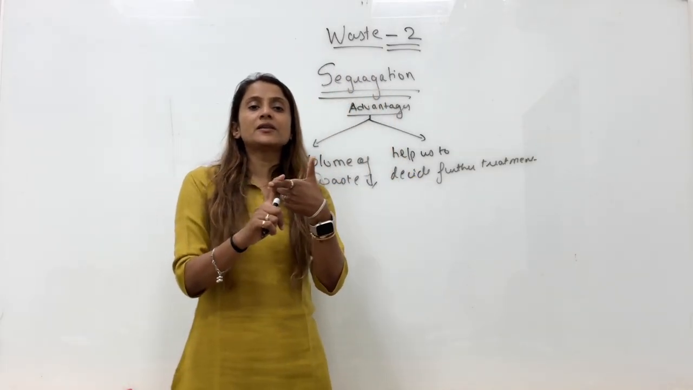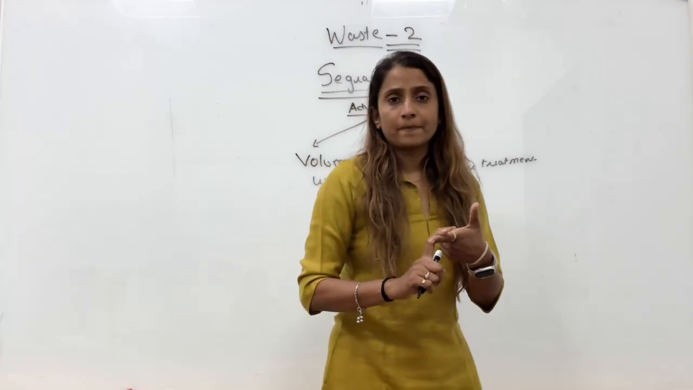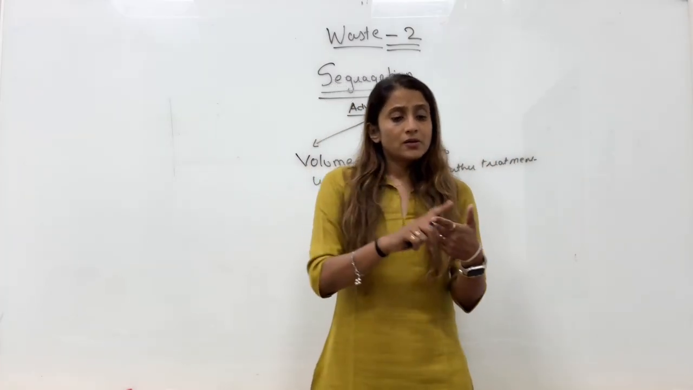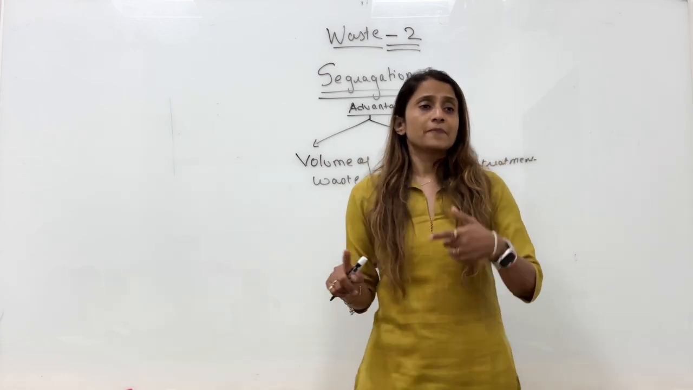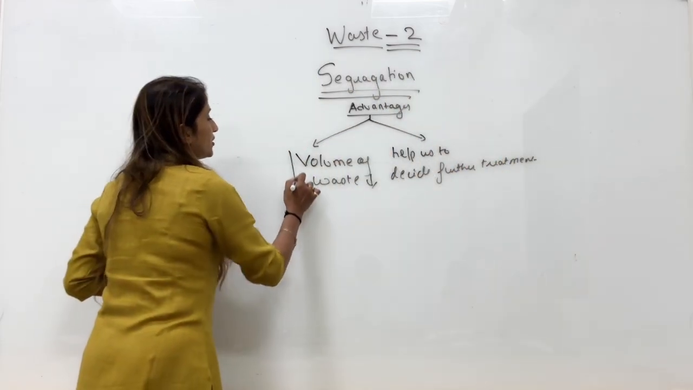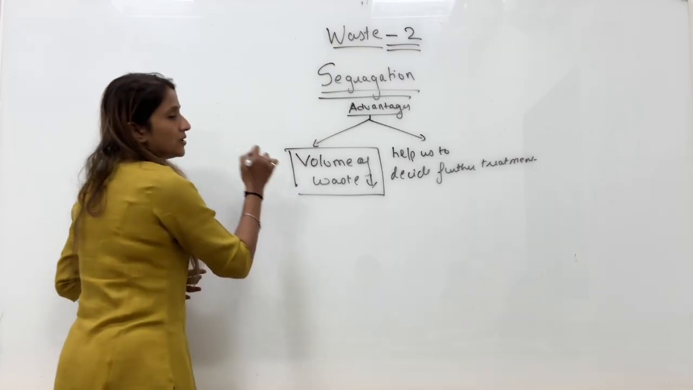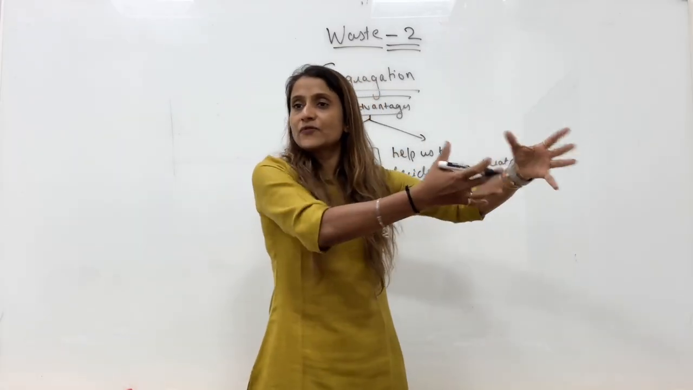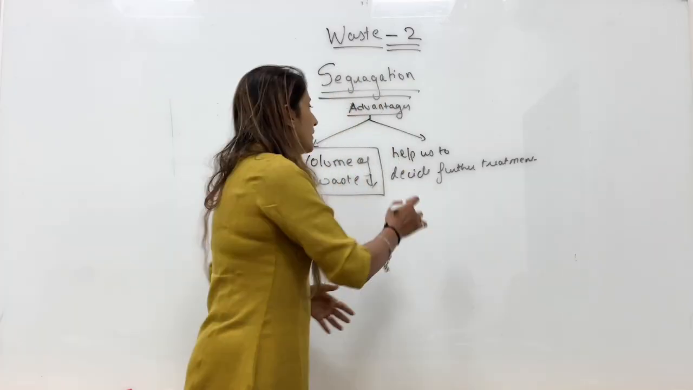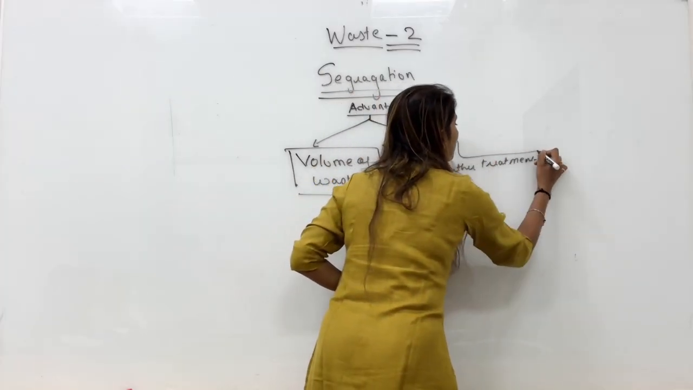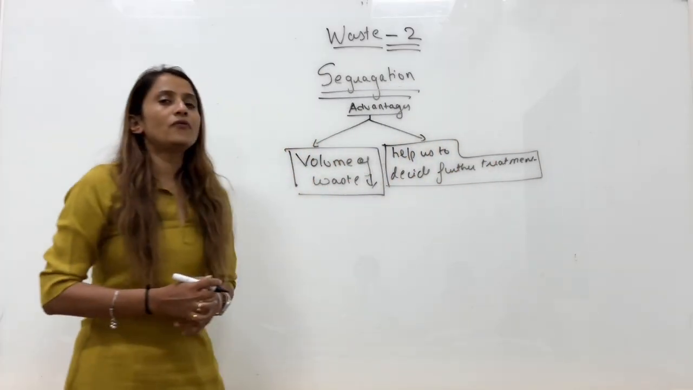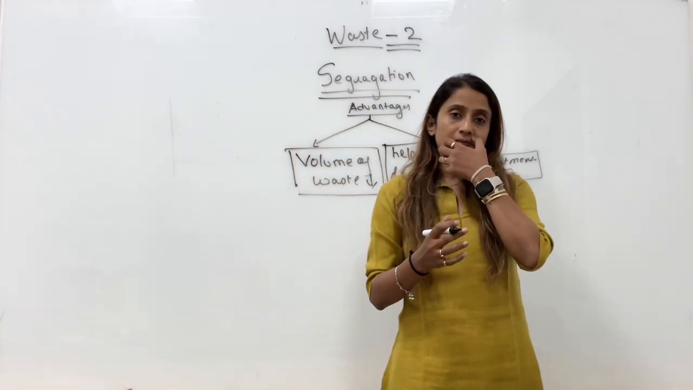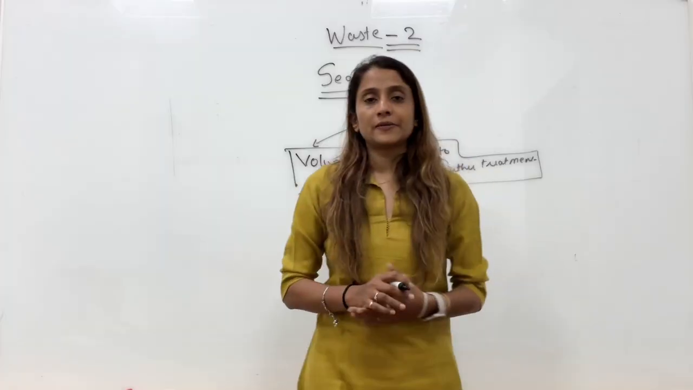Segregation is separating the waste into different categories. The most common examples are biodegradable, non-biodegradable, dry waste, wet waste. The advantages of segregation: when you segregate the waste, the volume of waste which will actually be going to your landfill site will be reduced. And second, it will help us decide what further method I should follow to handle it, how I should treat it further.